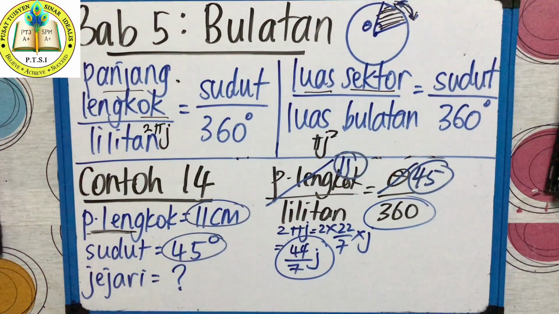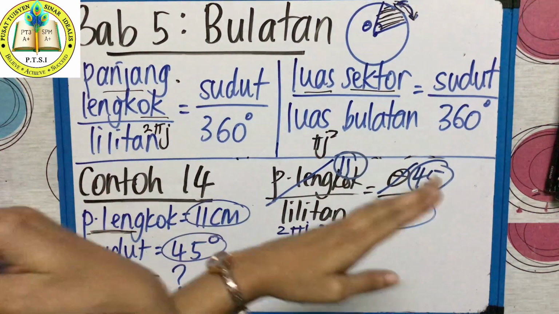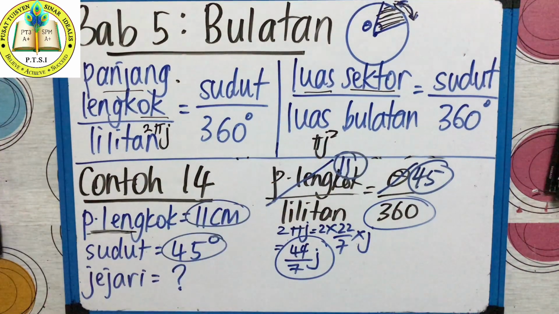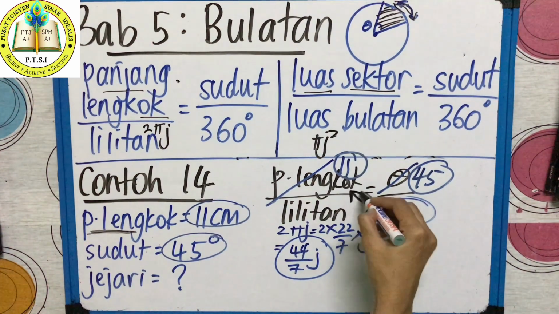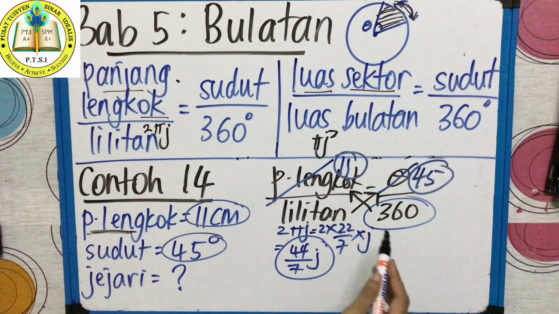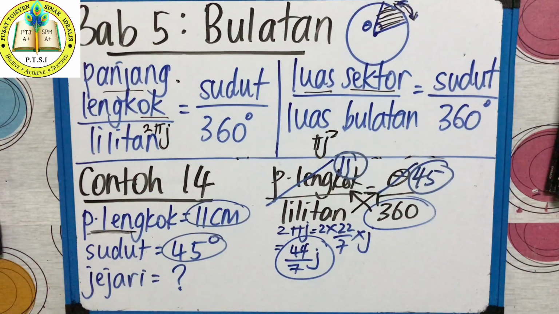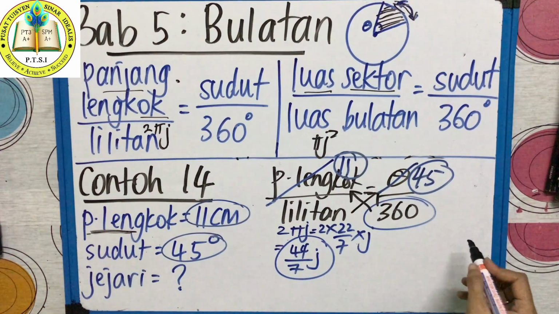Okay, how to solve? You have 4 numbers at the first side, right? So how to solve this? Very easy. Usually got pecahan. What will you do? Time cross. Pendaraban silang. So you also do pendaraban silang. Press calculator. 360 times by 11. You can do your time cross. So 360 times by 11. What do you get?